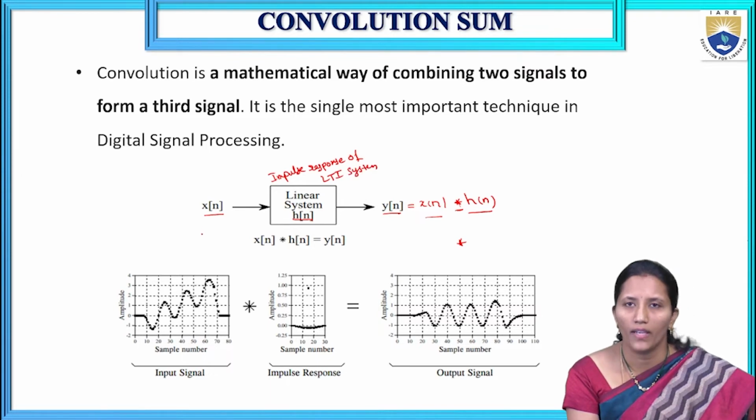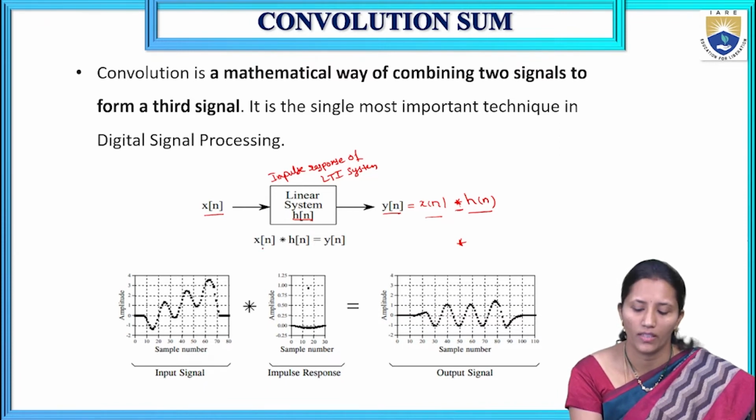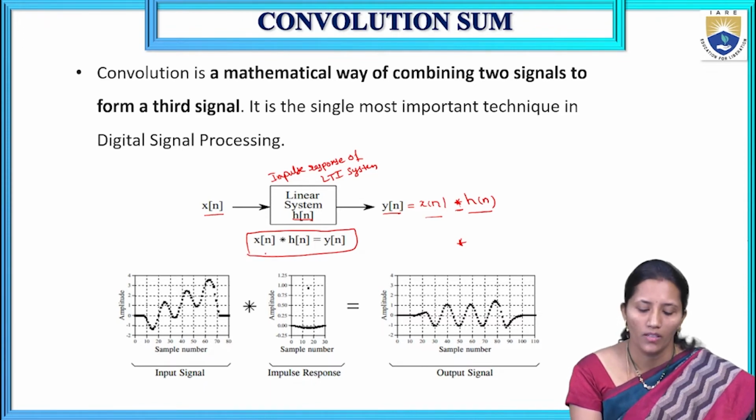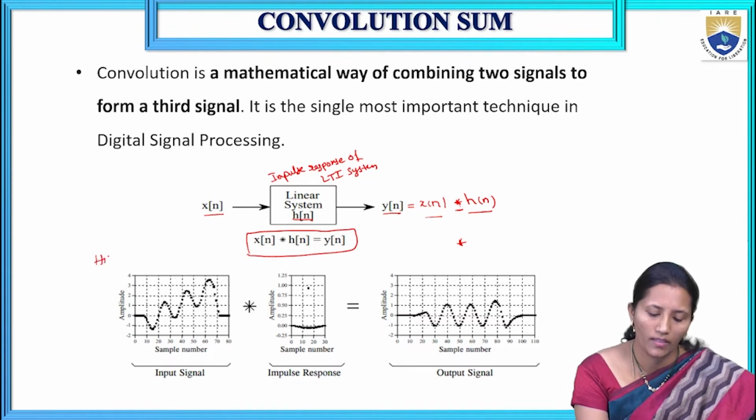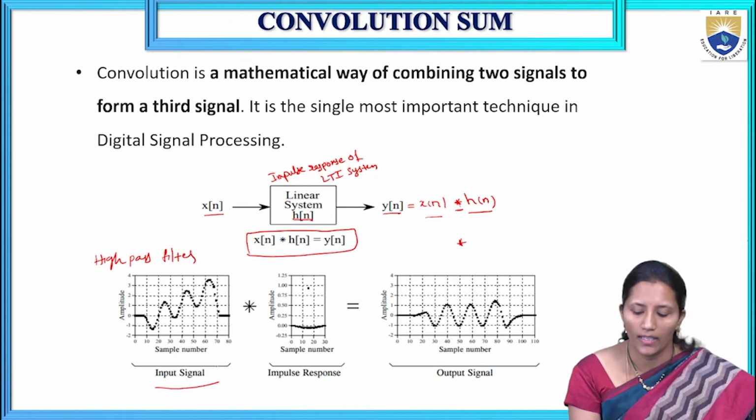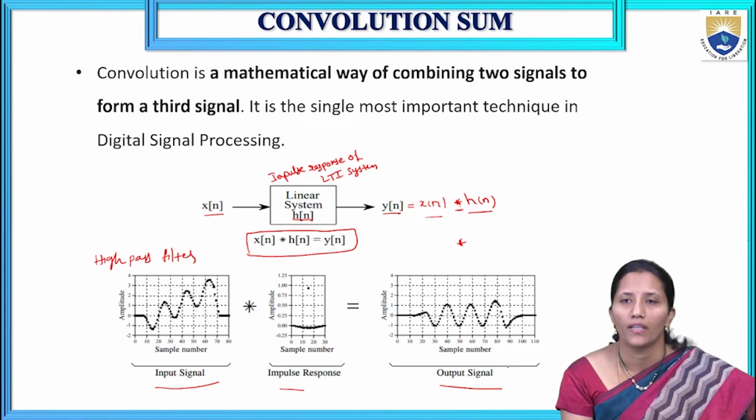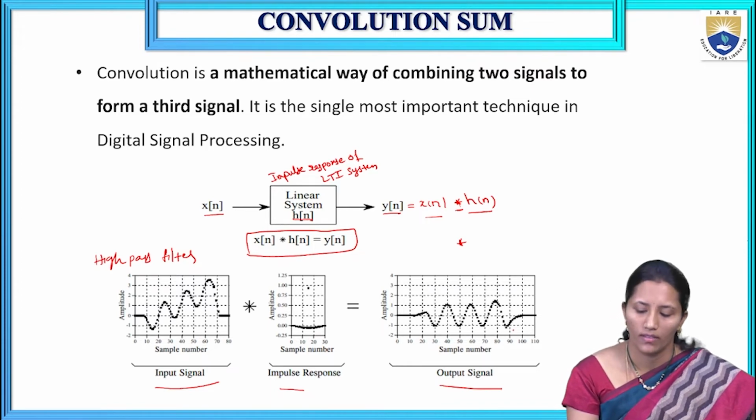So x of n convolved with h of n, you will get the response of the LTI system, y of n. So y of n is denoted by x of n star h of n. For example, I am taking a high pass filter here. This high pass filter has the input signal, and it is convolved with the particular filter impulse response and produces the response as the output signal.